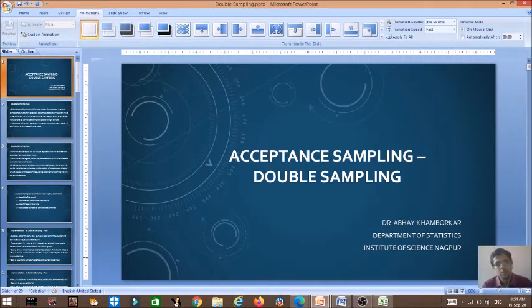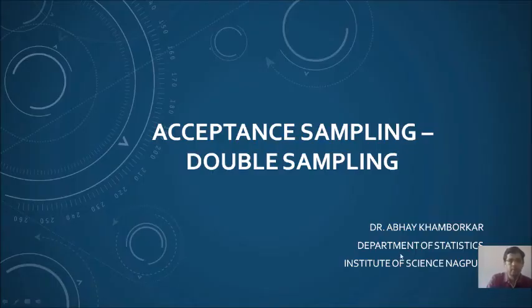In such a situation, the sampling plan which is used is known as double sampling. As the name suggests, we need two samples to arrive at a decision, and therefore that sampling procedure is known as double sampling. So in this particular presentation, we are going to discuss acceptance sampling, in particular double sampling.